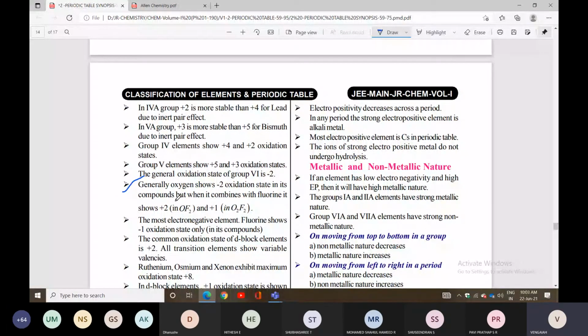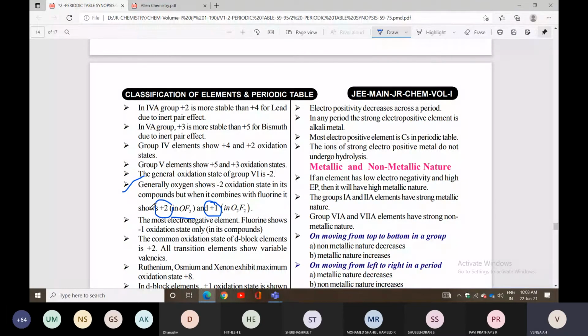In a compound, oxygen generally shows -2, but when combined with fluorine it shows +2 or +1 oxidation state, depending on the compound. OF2 gives +2, O2F2 gives +1. So oxygen shows -2 oxidation state except in combination with fluorine, where it shows +1 and +2. In all remaining cases it shows -2.